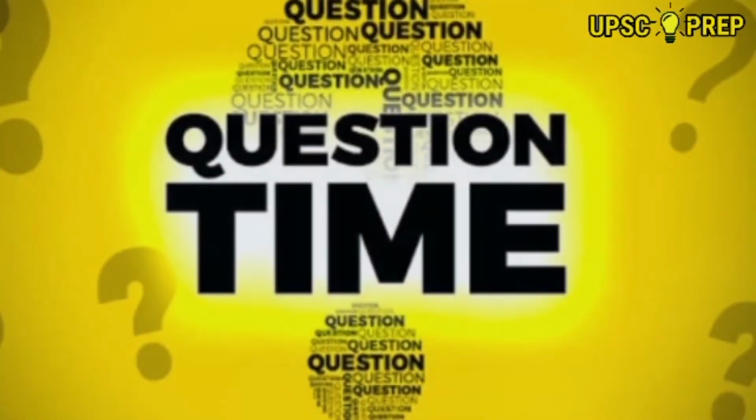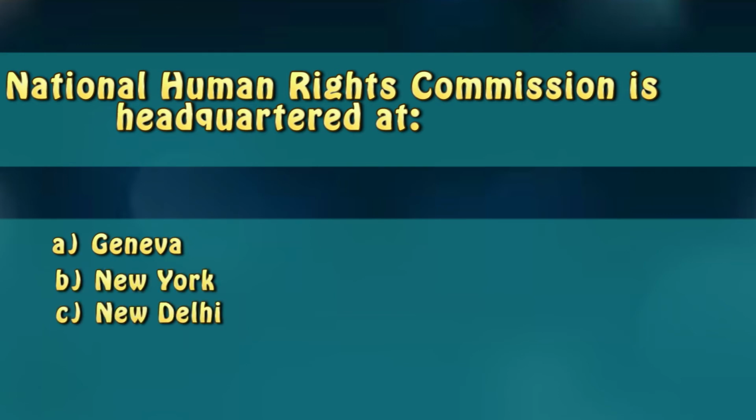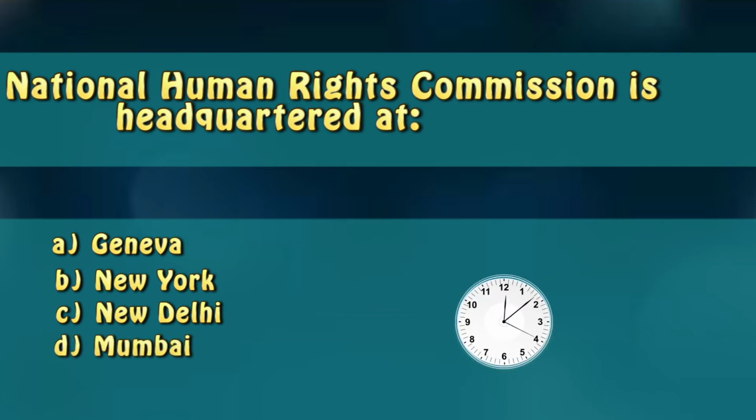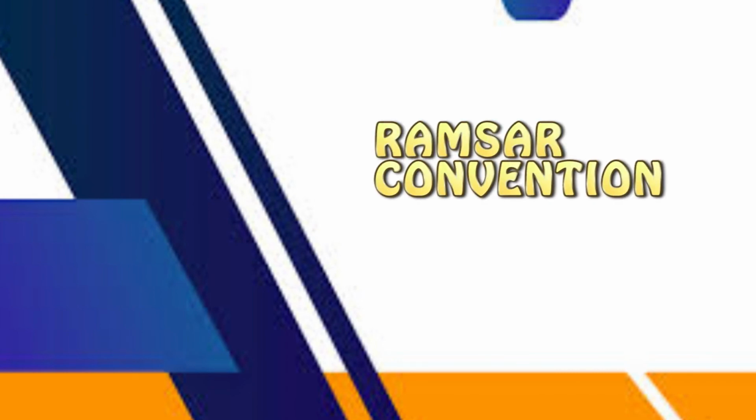Now, let's take up a related prelims practice question. The National Human Rights Commission is headquartered at A. Geneva, B. New York, C. New Delhi, D. Mumbai. The correct answer is option C. Our last topic for today is the Ramsar Convention.